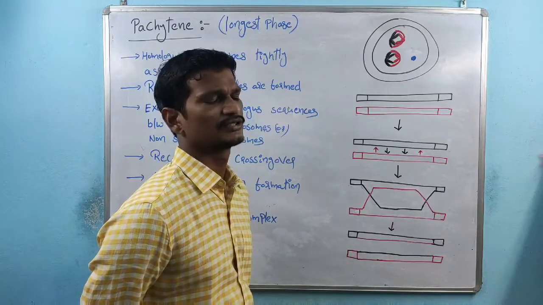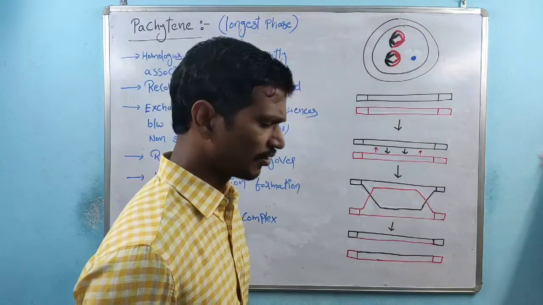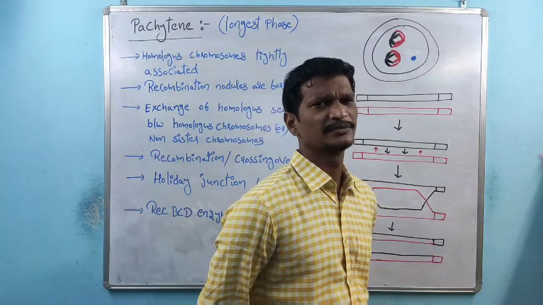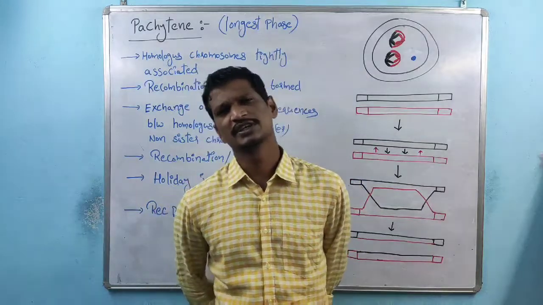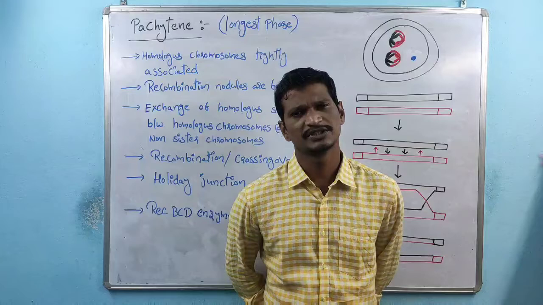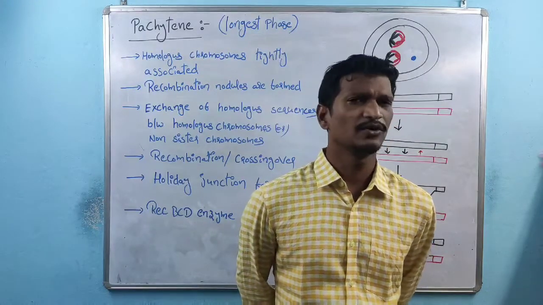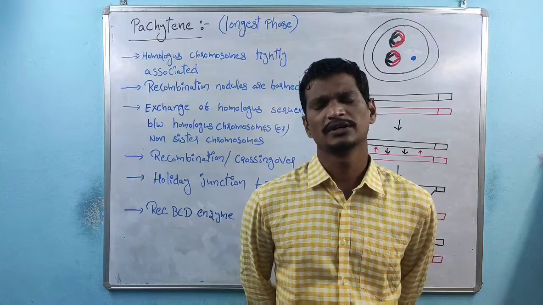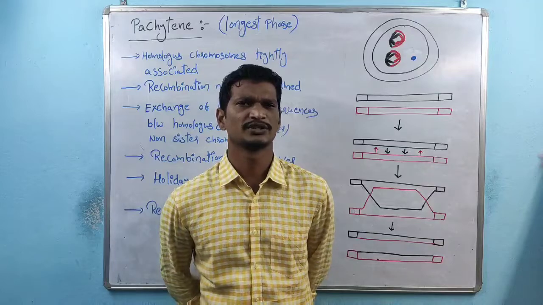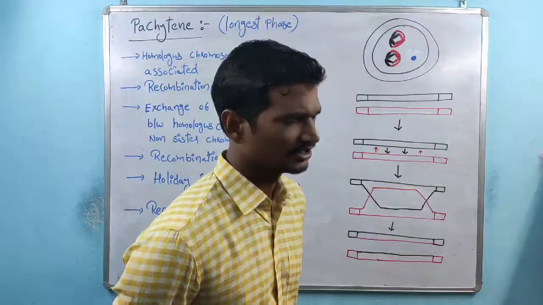Within the zygotene stage, we discussed synapsis formation, supported by synaptonemal complex proteins. These proteins support the attraction between the two chromosomes, especially homologous chromosomes. Homologous chromosomes are attracted and paired. The pairing process is called synapsis, right? There is an association between two non-sister chromosomes. So the pairing is nothing but synapsis.